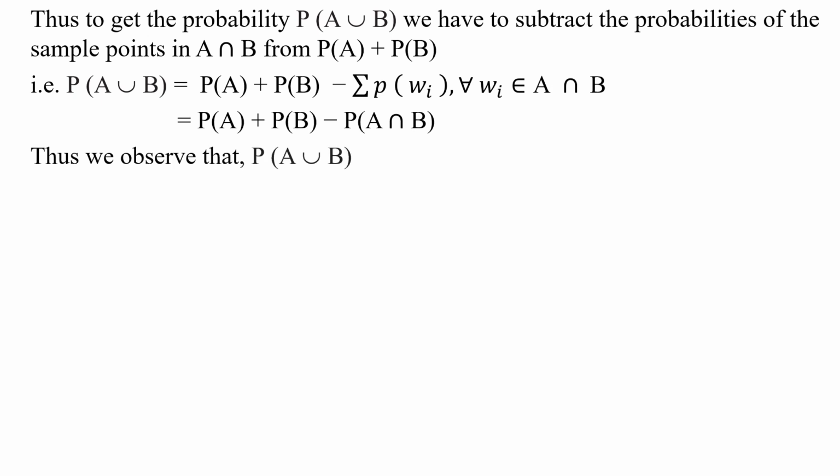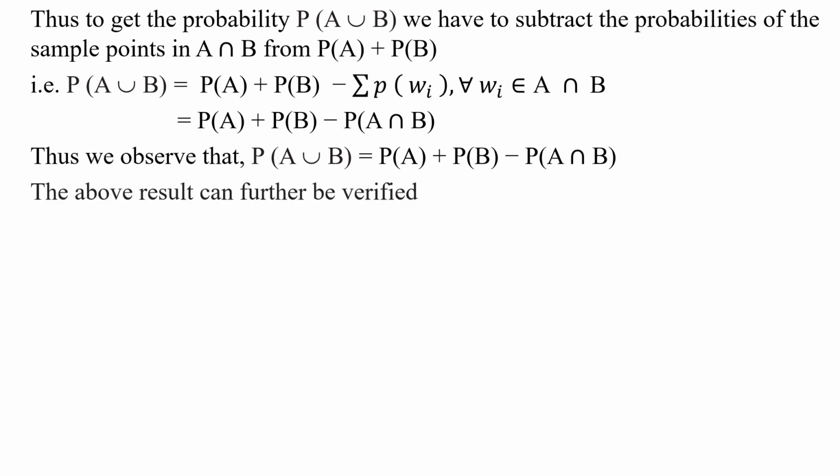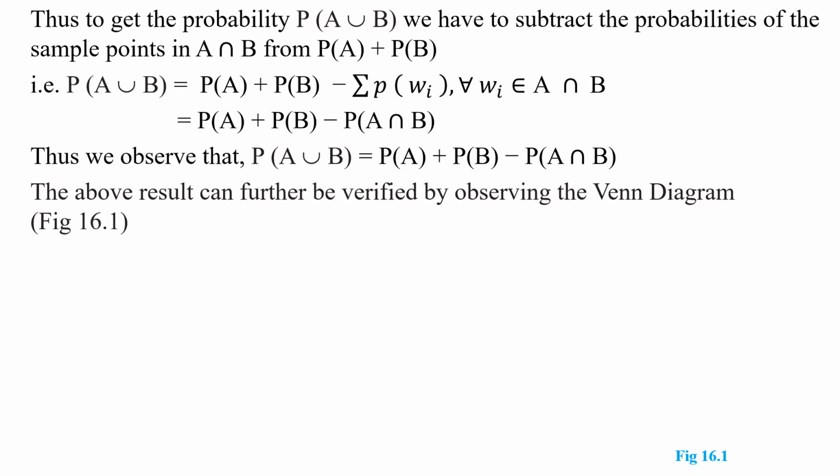Okay, my children. Thus, we observe that P of A union B is equal to P of A plus P of B minus P of A intersection B. Okay, my children. Please remember this formula. This is very useful formula. Okay, my children. Right. The above result can further be verified by observing the Venn diagram. See the figure 16.1, my dear children.